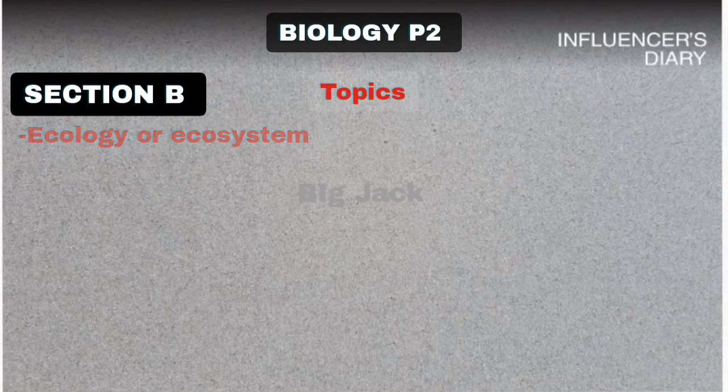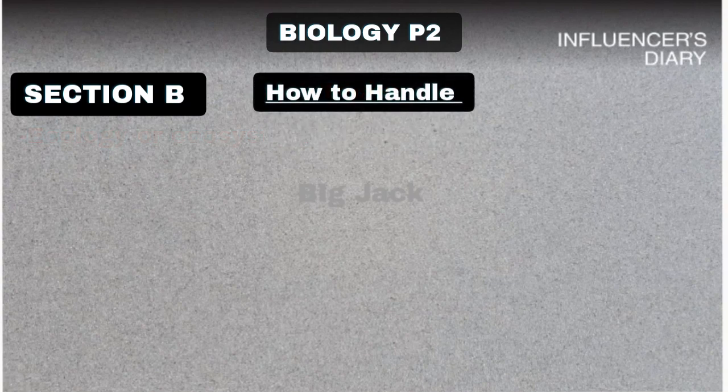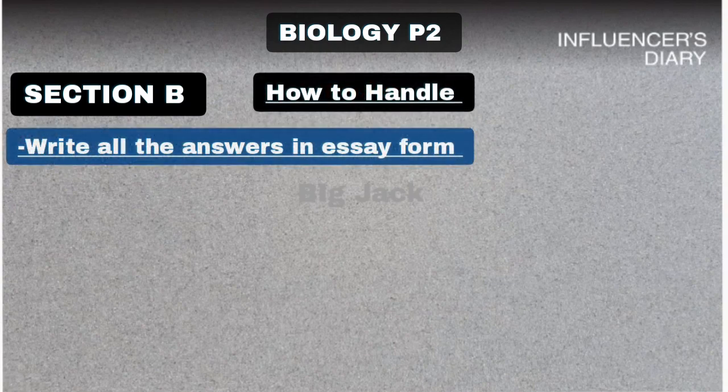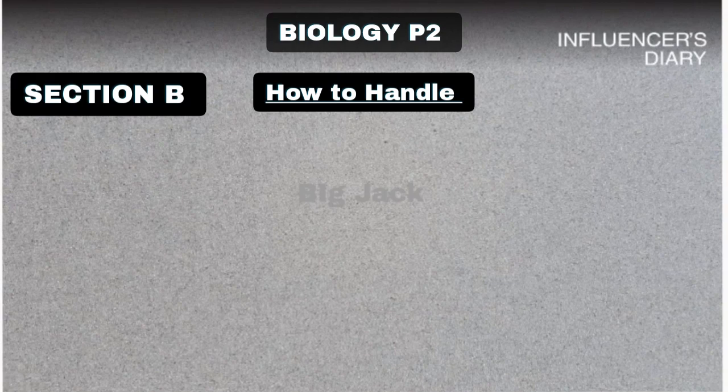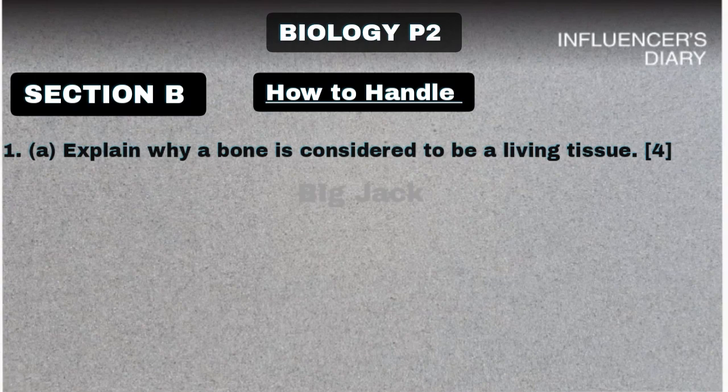Now let me try to show you how to handle section B. In section B, you are required to write your answers in essay form. So how do we write the essay form? Suppose in an exam they ask you to explain why a bone is considered to be a living tissue. They also give you 4 marks. Now, how do you start?